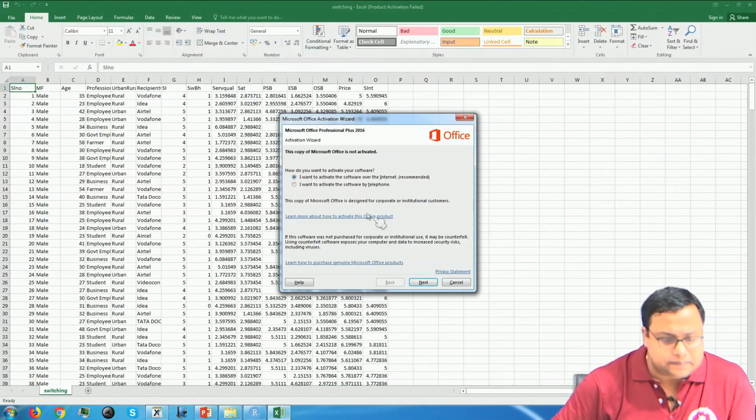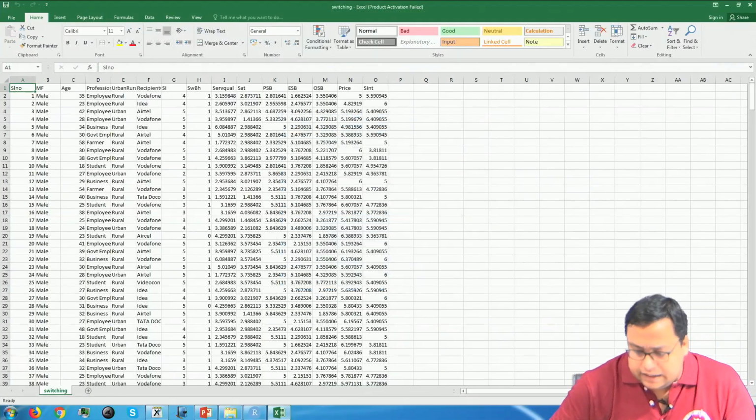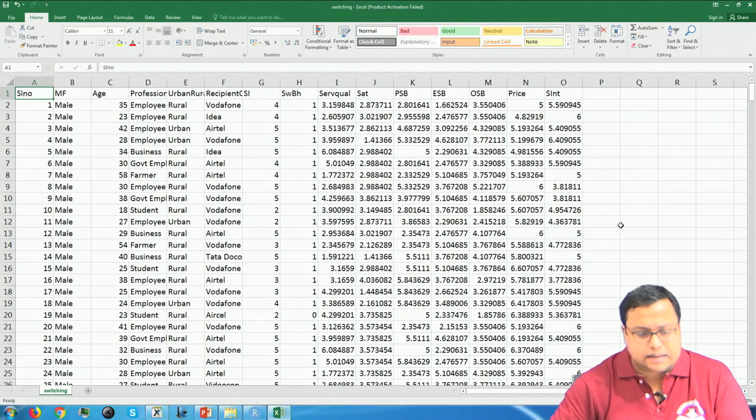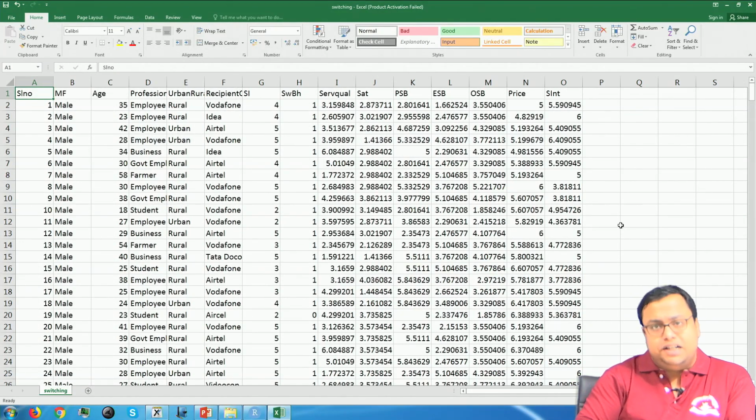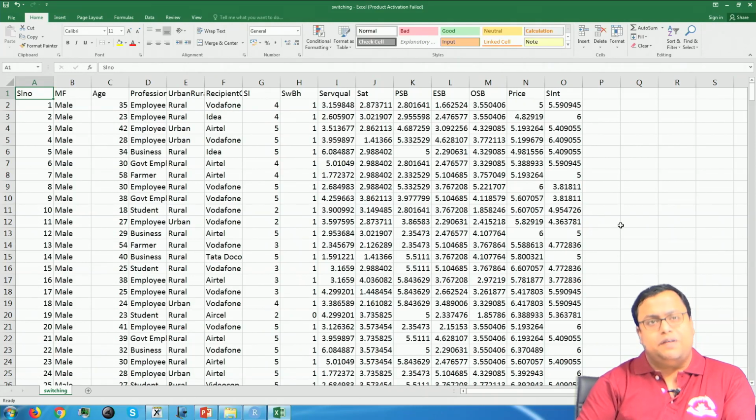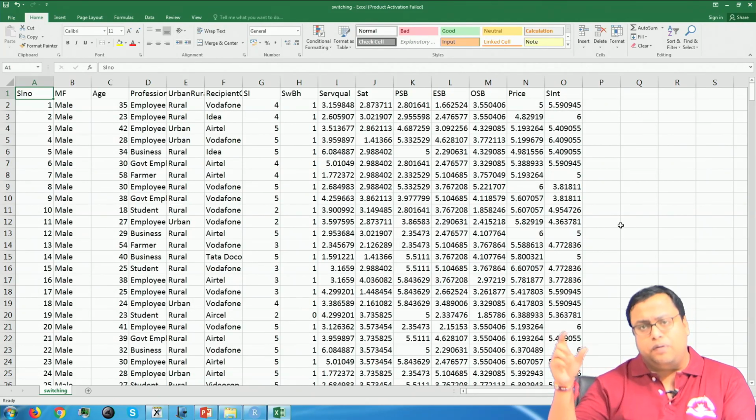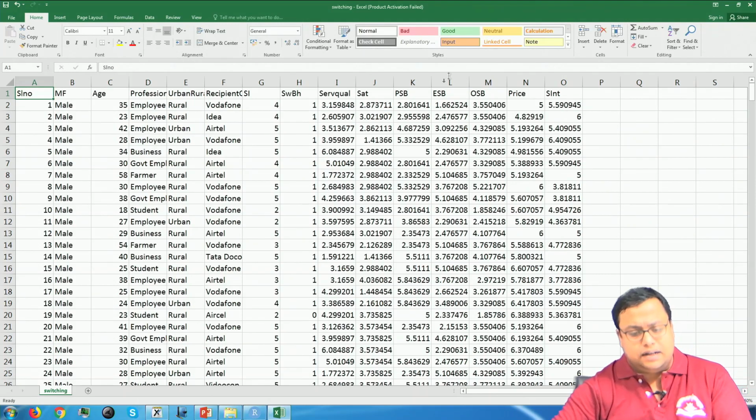which looks like this, and this is a switching data set where I have, let us say, the gender of the person, I have the age of the person who wanted to switch. These are all the people who actually wanted to switch, they expressed their intention to switch, and then their profession, whether they are urban or rural, what is the recipient. So, from when they switch, we also ask which service provider you want to go to. So, what is the recipient service provider, and then ultimately these are certain attribute wise ratings.